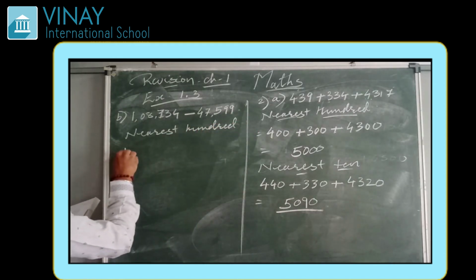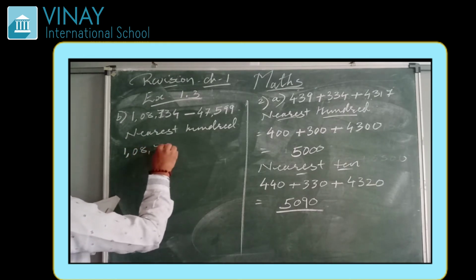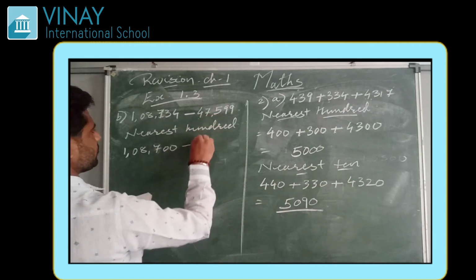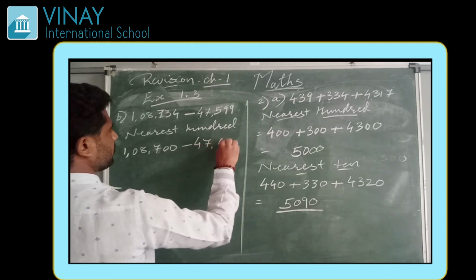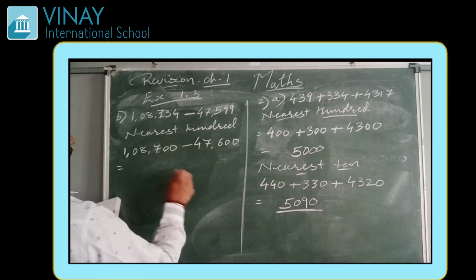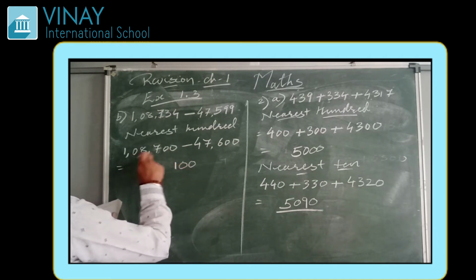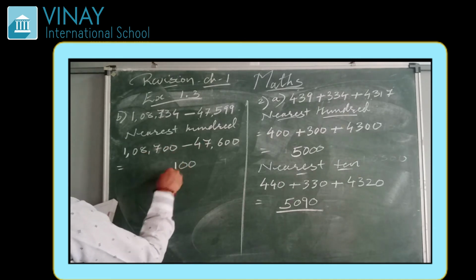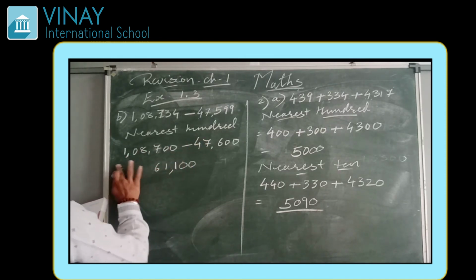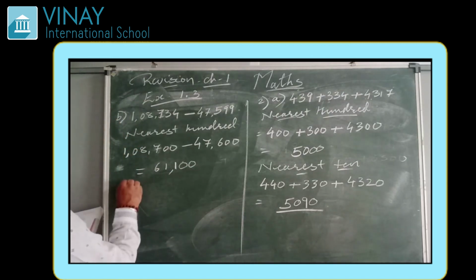Nearest 100, if we do, then this will be 1,08,700, because 734 is there, so it is 700. Minus 47,599, which to the nearest 100 means 47,600. Now if we subtract it, 0 minus 0 is 0, 0 minus 0 is 0, 7 minus 6 is 1, 8 minus 7 is again 1, 10 minus 4 is 6. So the answer is 61,100.